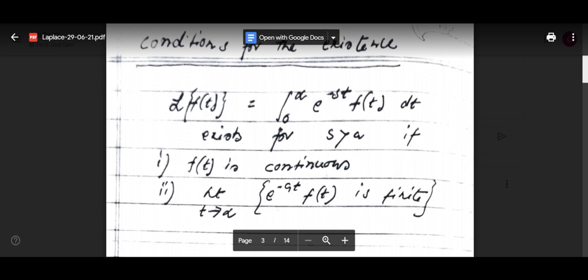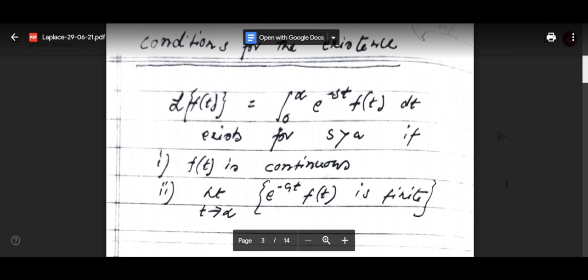Cos square t, you cannot directly apply any formula. Even if you integrate, it will be 0 to infinity e to the power minus st cos square t dt. So we have learned already, no, cos square t.